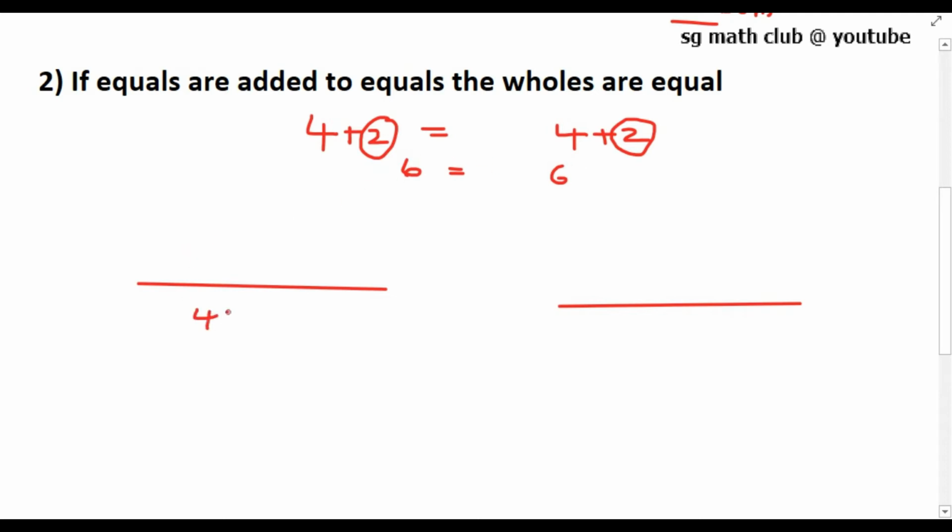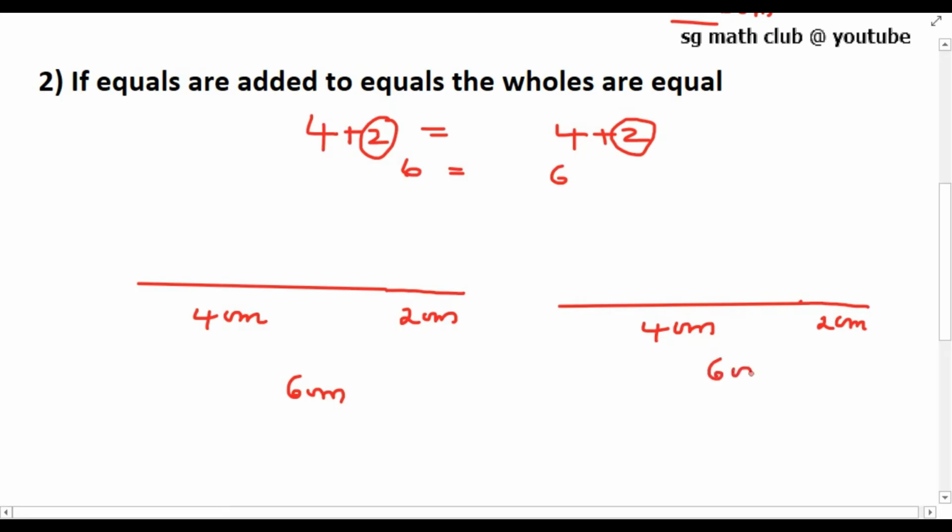In the same way, suppose this is a line segment of length 4 centimeters. This is also a line segment of length 4 centimeters. To this line segment, I am going to add another line segment of 2 centimeters. So the total length, the whole, has become 6. In the same way, here also I am going to add 2 centimeters, so the total length has now become 6. Already 4 and 4 are equal, so if equals are added to equals, the wholes are also equal.